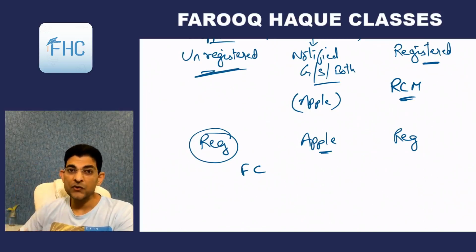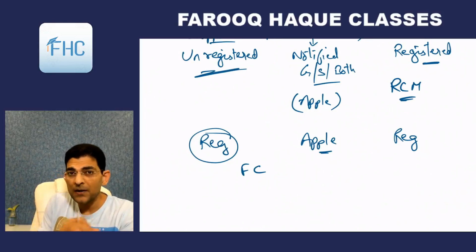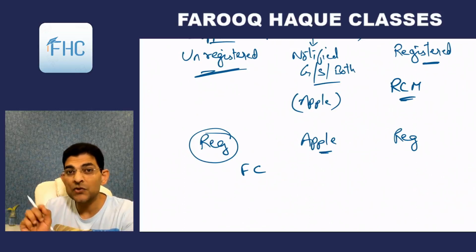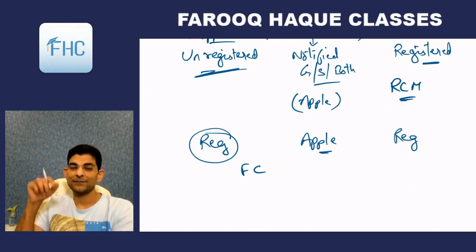So that's how 4 is different from 3. In subsection 3, the supplier may be registered or unregistered, and in both cases reverse charge would apply. But in subsection 4, only when the supplier is unregistered will the reverse charge apply.